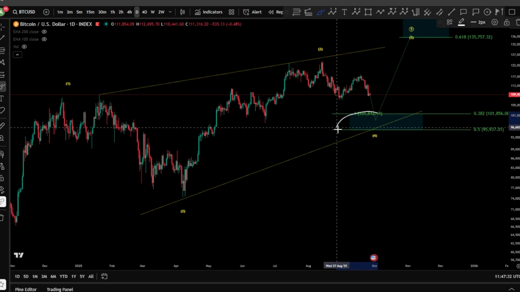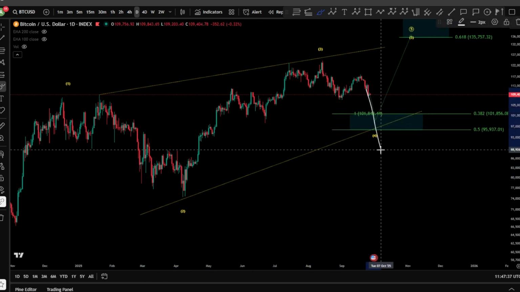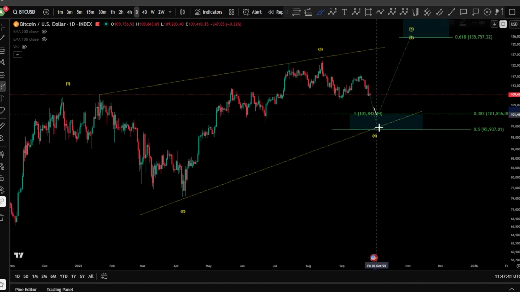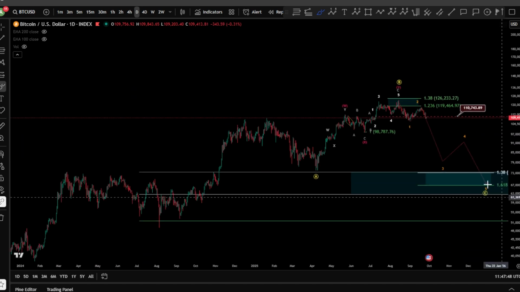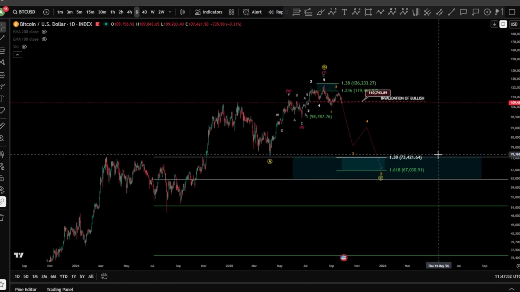And if this level is broken, and if this scenario is gone and invalidated, meaning by breaking the low here or breaking the 95K and moving downward, definitely we are shifting directly to the full bearish scenario, which is a full wave C downward towards the 70K for Bitcoin. So these are the key levels to be watched, the scenarios that might unfold next, and we're going to watch them closely.